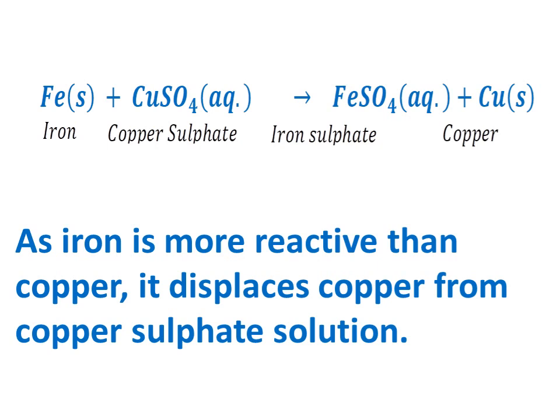And in front of copper it is solid, in front of iron it is solid. As iron is more reactive than copper, it displaces copper from copper sulfate solution. This we have discussed, right? Because iron is above copper in the reactivity series, it is going to displace copper from copper sulfate solution. Fine. And the color of copper sulfate solution is blue, and FeSO4 is green, that we have discussed today, and you have seen the experiment also in that activity.